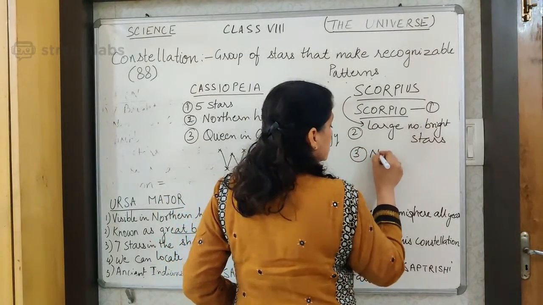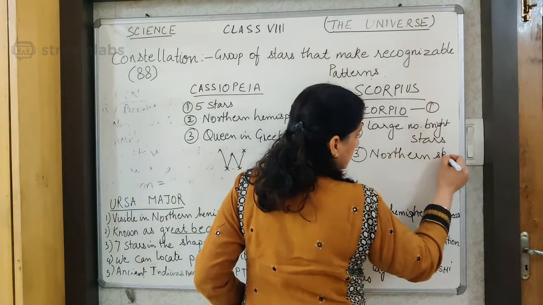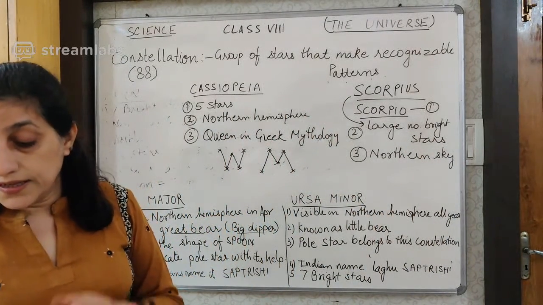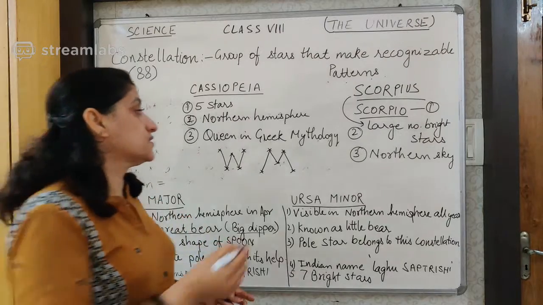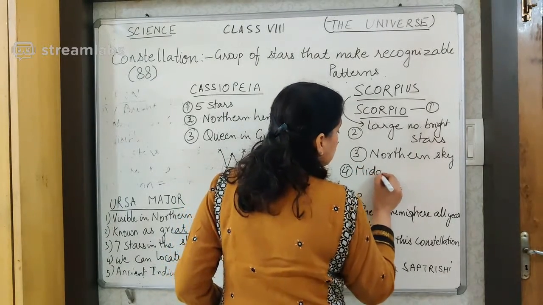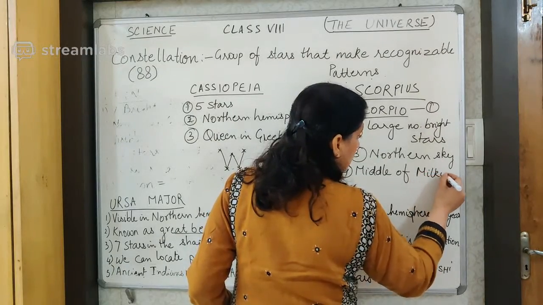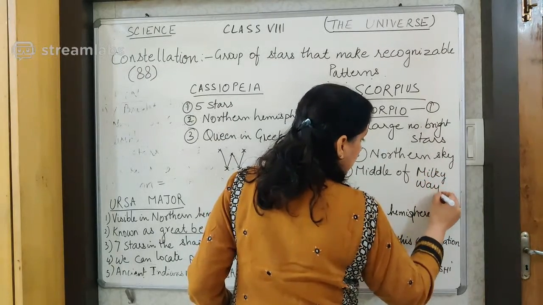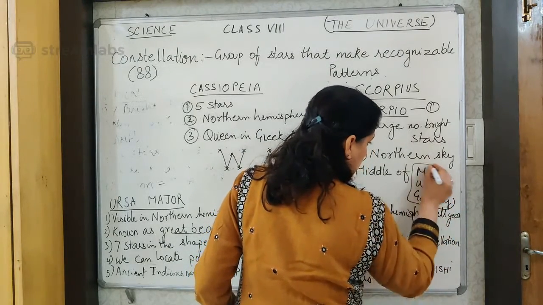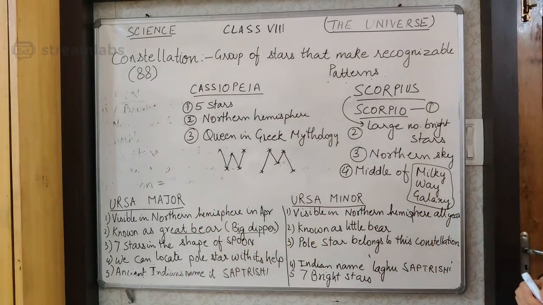It is also found in the northern sky, and this Scorpius is found in the middle of the Milky Way galaxy.